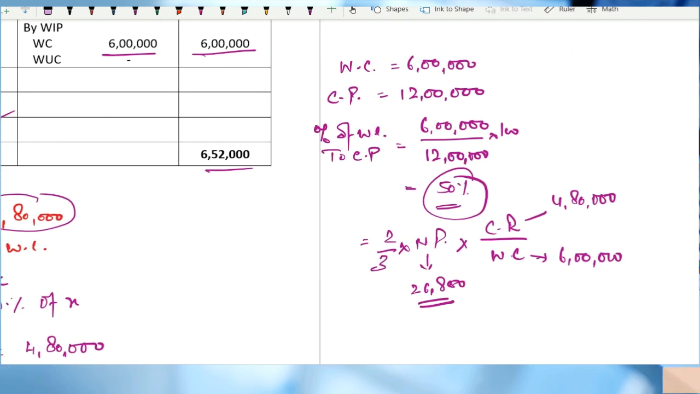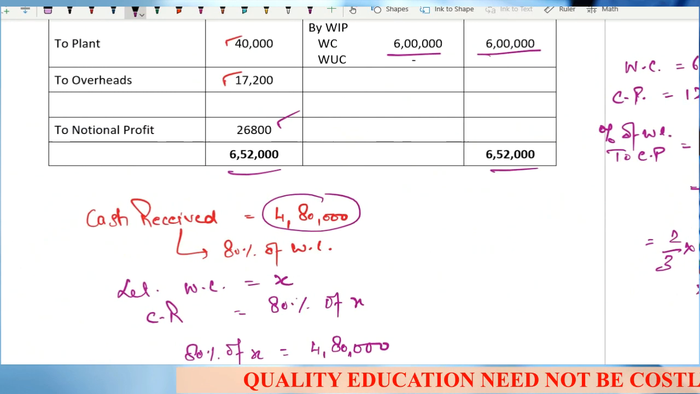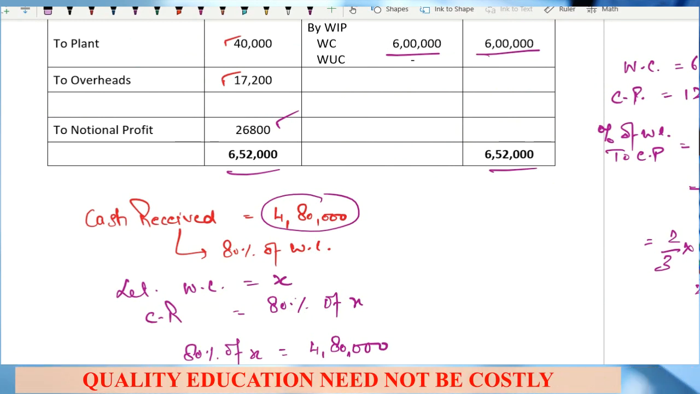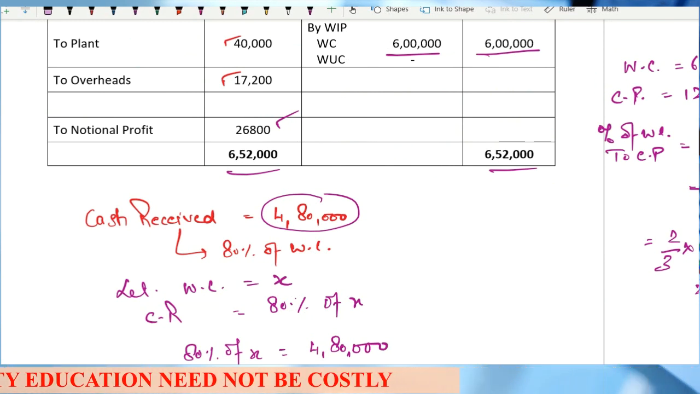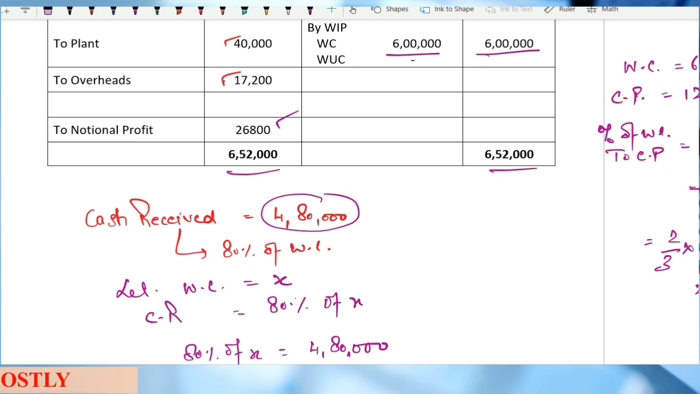CA Intermediate NUCO students don't have to do this part. For them, the question will end on the notional profit, and the entire notional profit, that is 26,800, will be transferred to profit and loss account. Clear? So for those people, nothing to be done, sir. The entire amount will be transferred to profit and loss account.